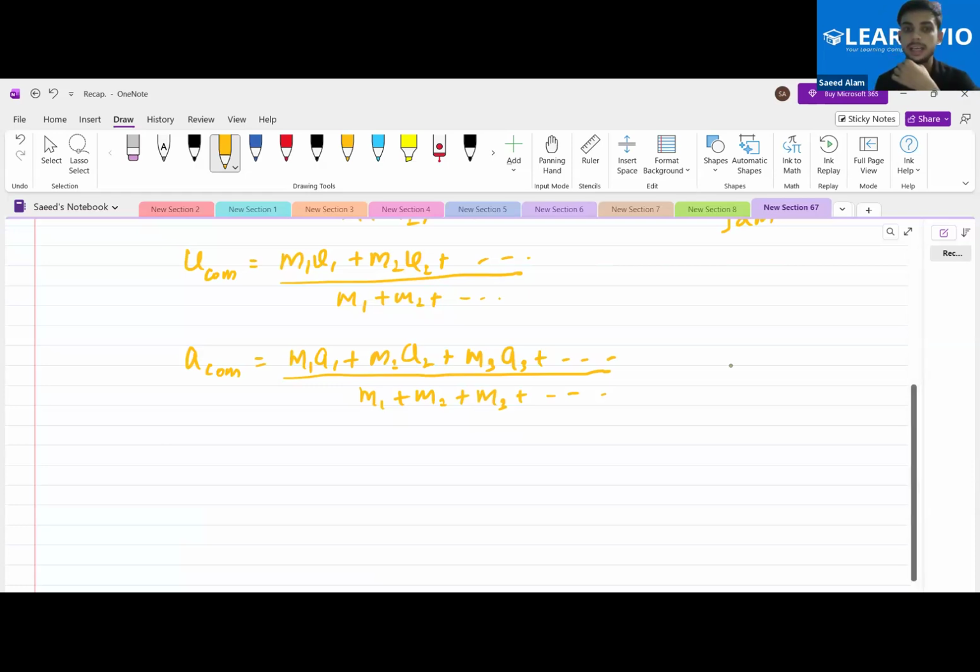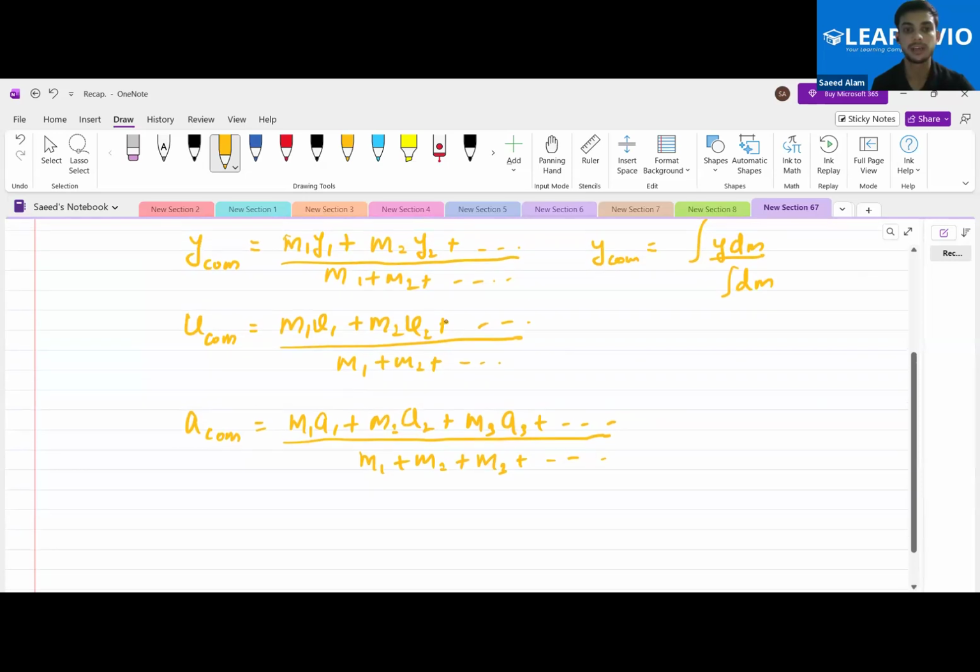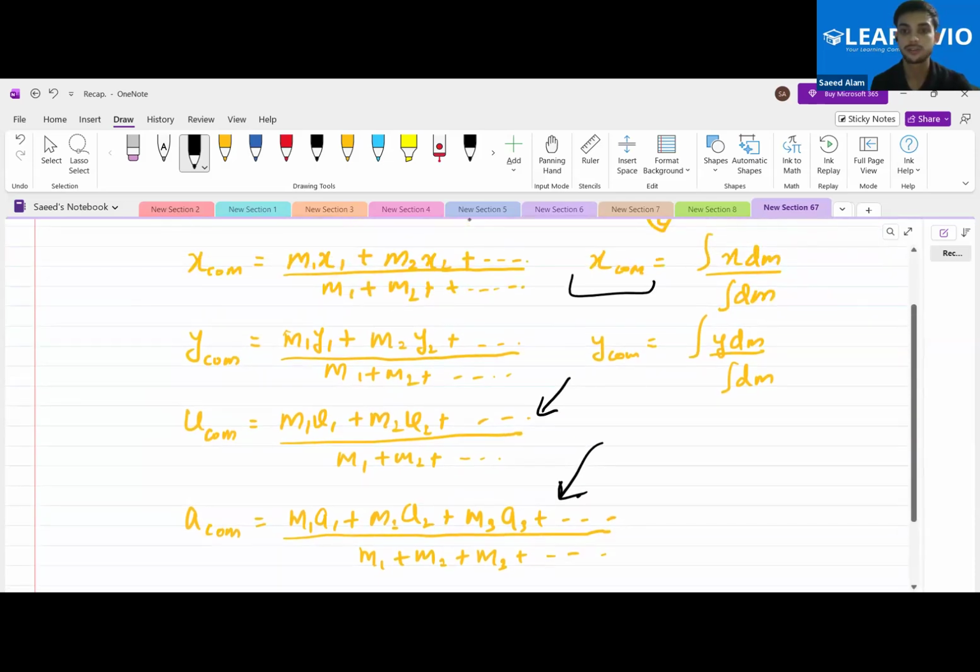Can you tell me, in the case of velocity of center of mass and acceleration of center of mass, we are defining it only for point masses. Yes or no? Previously, when defining the x and y coordinates of the center of mass, we considered different formulas for point masses as well as for continuous bodies. But here, for velocity and acceleration of the center of mass, we are only defining it for point masses. What is the reason behind that?